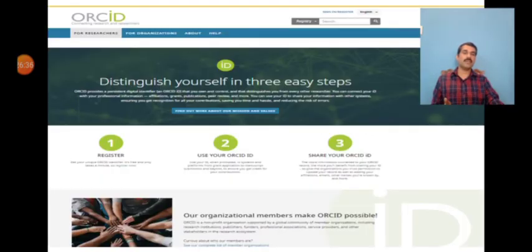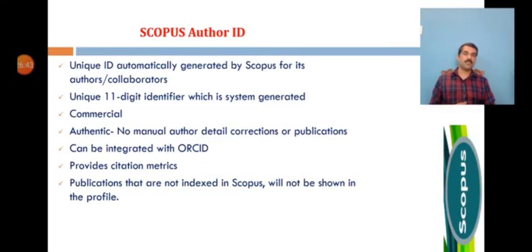The major identifiers. Before going for that, we can just see this is the main page of ORCID. Then we'll go to the Scopus author ID. This is another author identifier. As you may be aware, Scopus is one of the leading commercial abstract and citation databases at global level, which was launched by Elsevier in the year 2004.